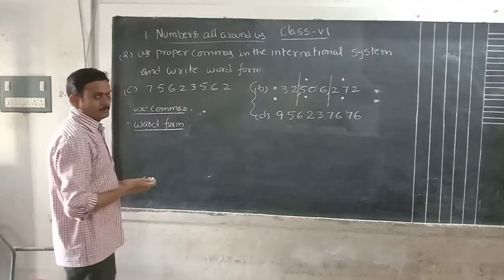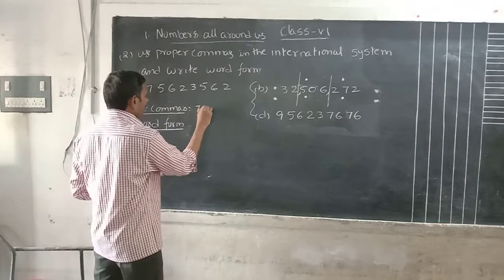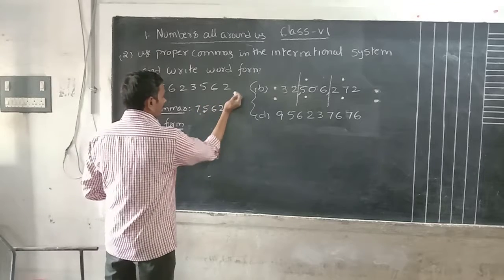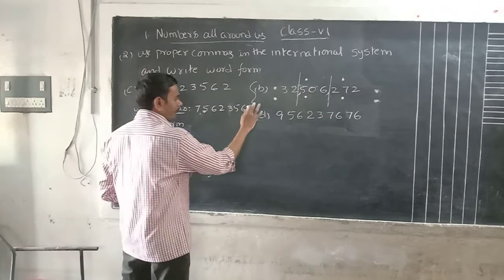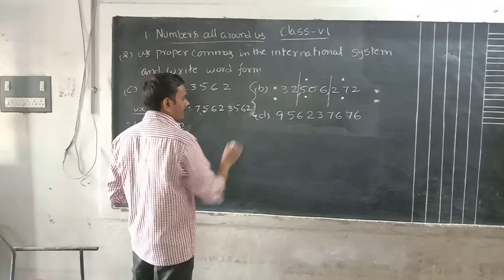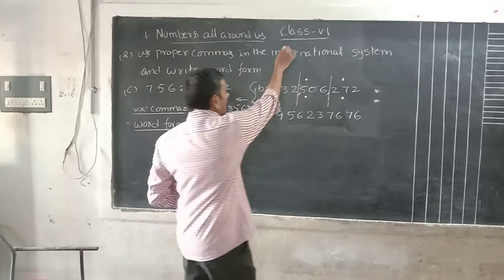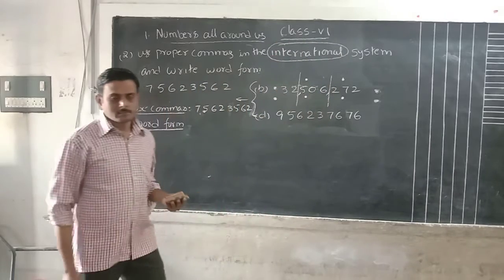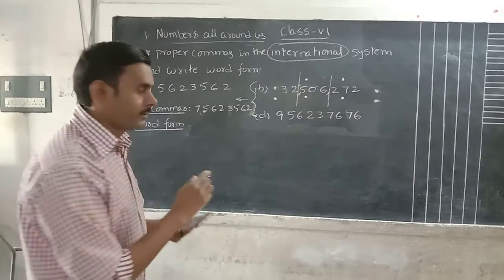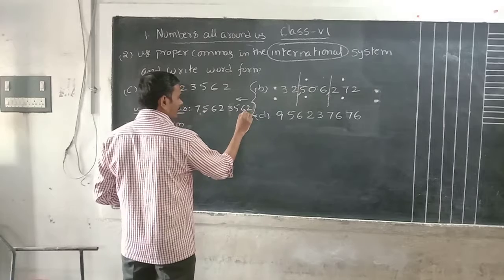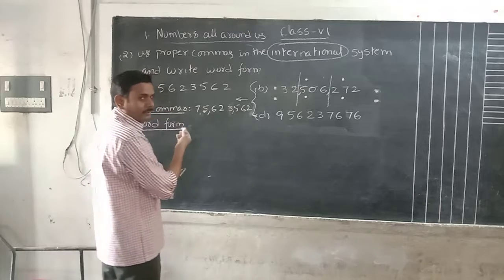Okay, like that is given to you. 7562 3562. That one you have to place commas first. When placing commas, what you have to remember? From the right side you have to start. For every 3 digits you have to give a comma in the international system. From the right side onwards you have to start: 1 2 3 comma 1 2 3 comma 1 2. 2 is only the last digits, no need to place a comma here.